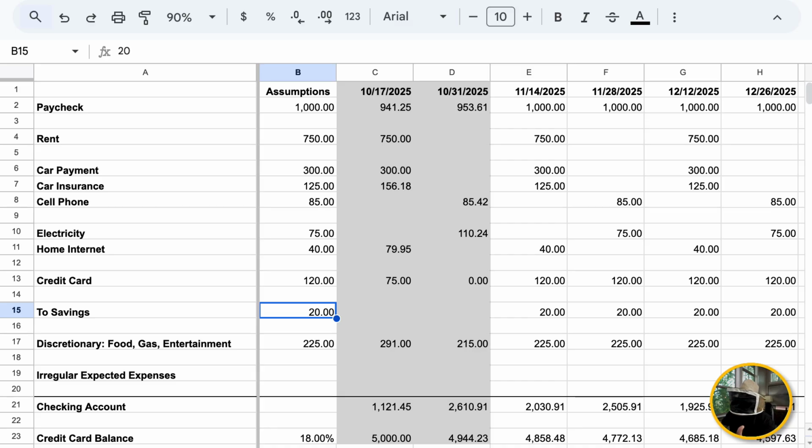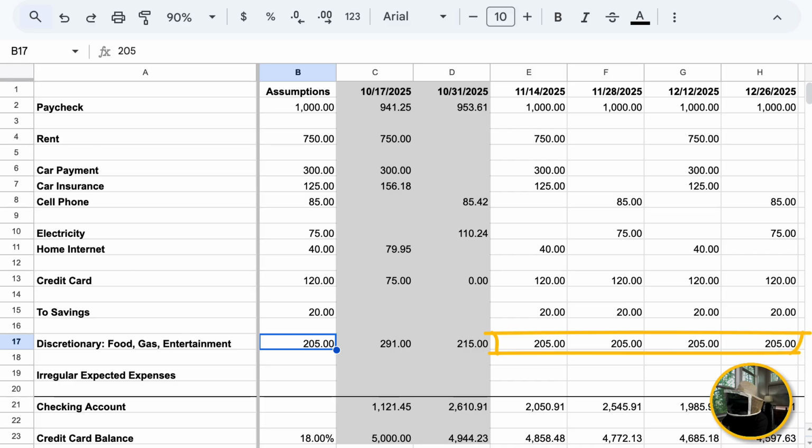Money doesn't just come from nowhere. That affected our financial picture. So what we need to do if we want to put $20 in savings is take $20 out from somewhere else. So I'm going to take the $225 that we have set aside for food, gas, and entertainment, and I'm going to drop that down to $205 here in B17. I'll hit enter, and that'll change it up. We won't go negative now in 2 years in checking.